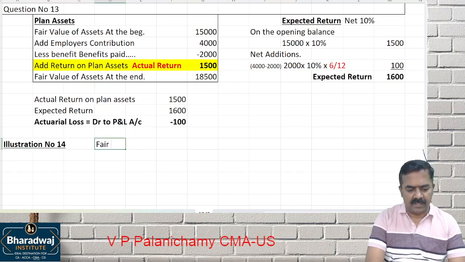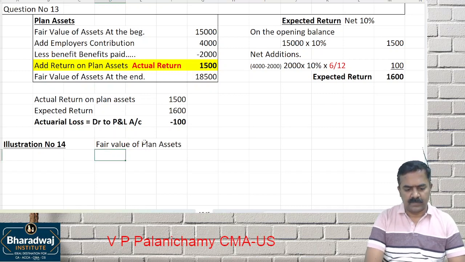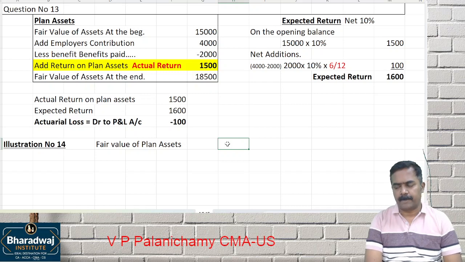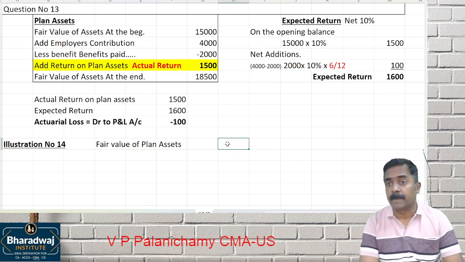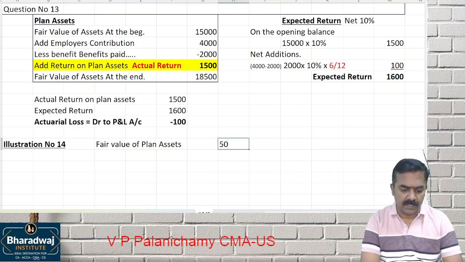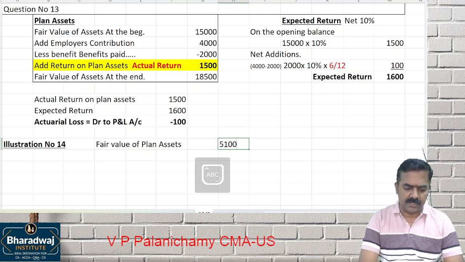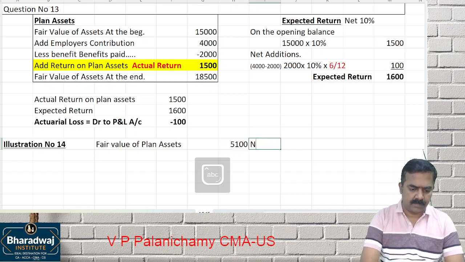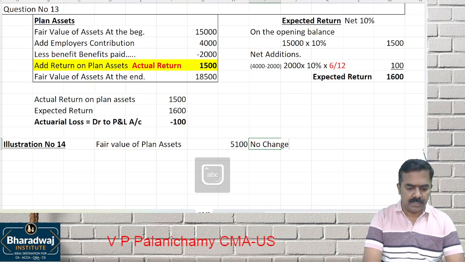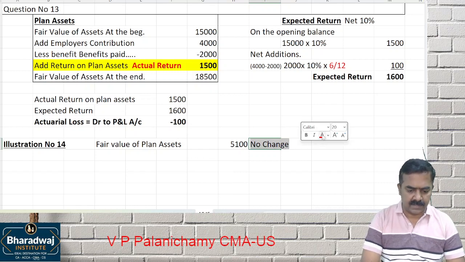They have given something like fair value of plan assets. What is the fair value of plan assets? How much is it? 5,000? And there is no change. No change. Now we are not selling any asset in this.